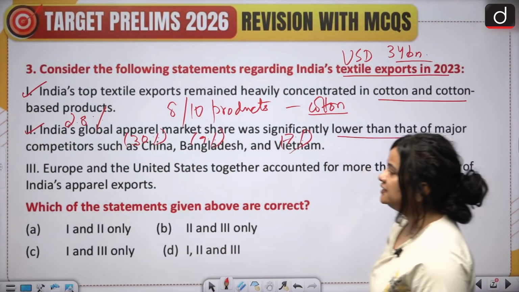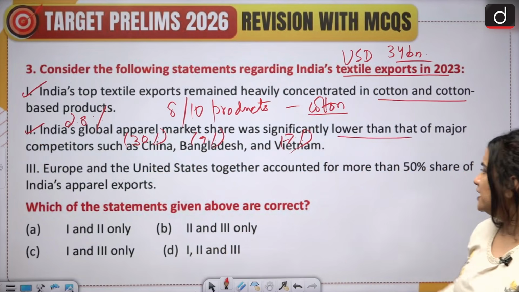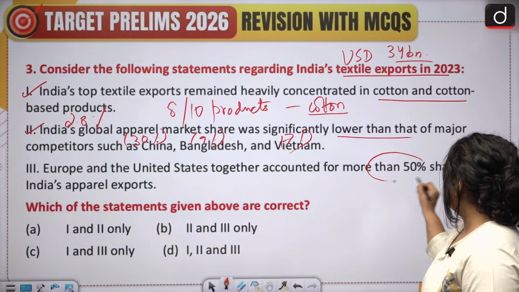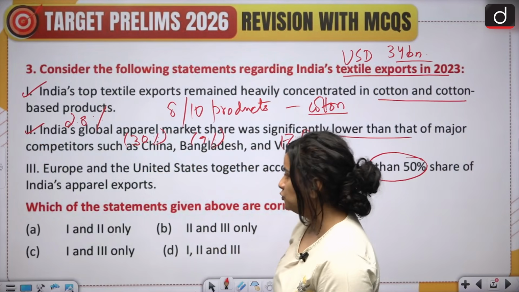The third statement says Europe and the United States together accounted for more than 50% share of India's apparel exports.